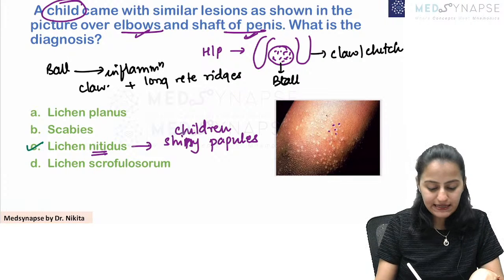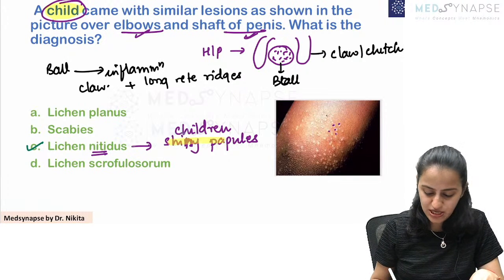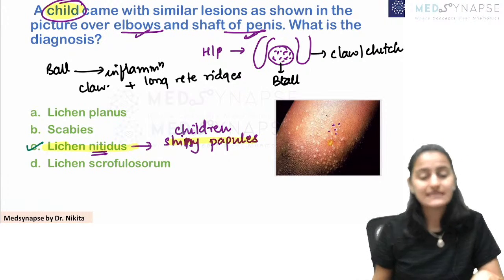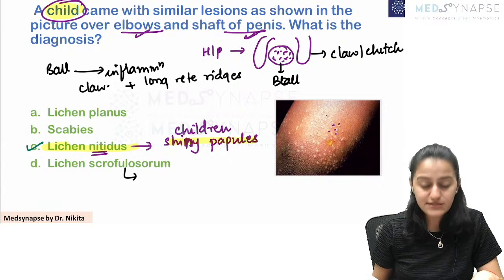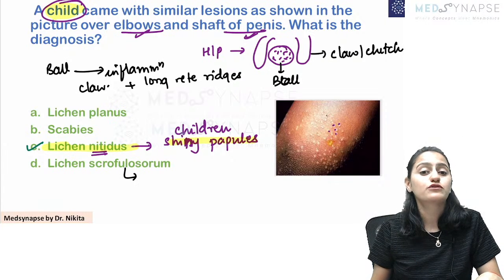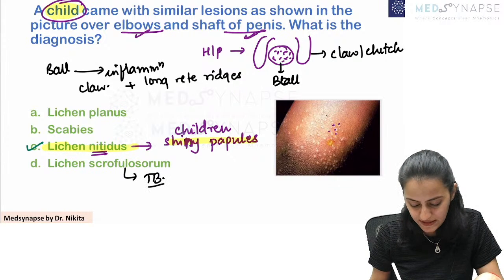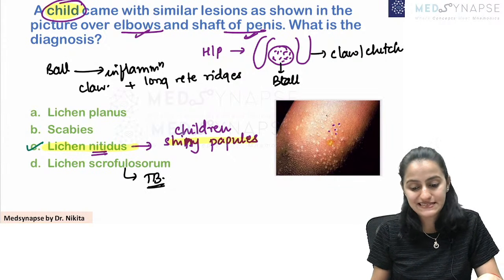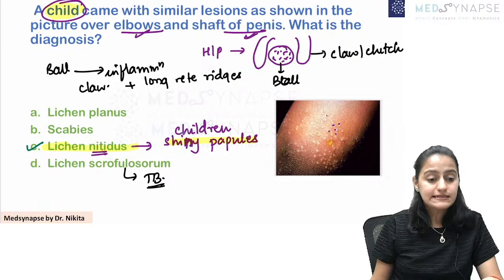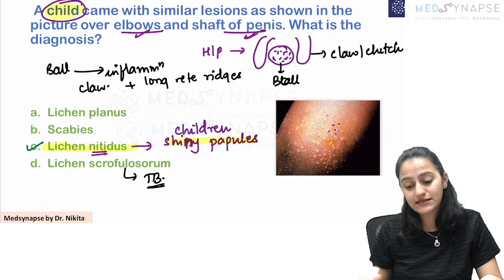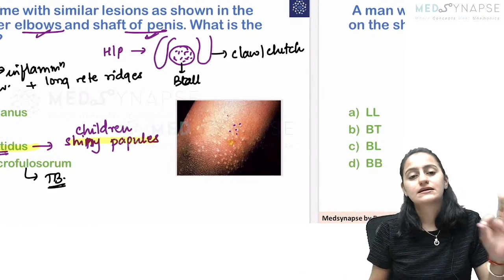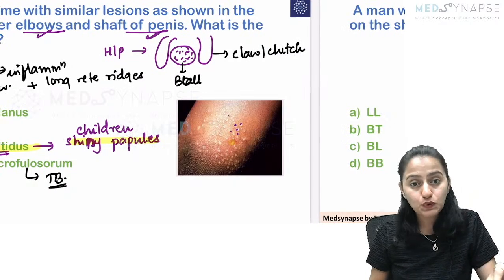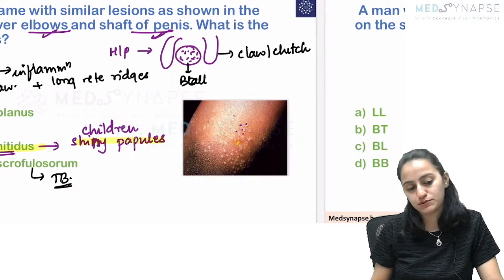So lichen nitidus, remember a child with shiny papules like this is lichen nitidus. Lichen scrofulosorum, like you have scrofuloderma, is associated with TB. So the answer here basically is lichen nitidus. Remember shiny papules.